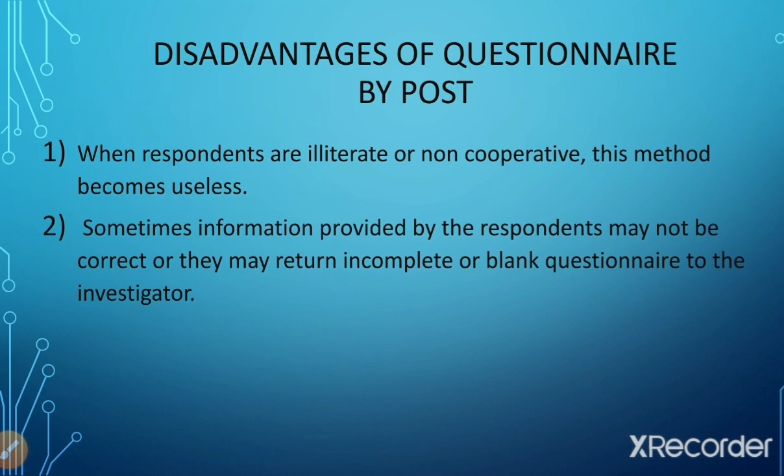They are keeping certain questions blank, nil, or dash, or they may give incomplete answers to any particular question. Then in that case this method becomes not proper to collect the data about the concerned survey. So if the respondent does not give the correct answer, or gives an incomplete answer to a particular question, or skips certain questions, then this is one of the limitations of questionnaire by post.